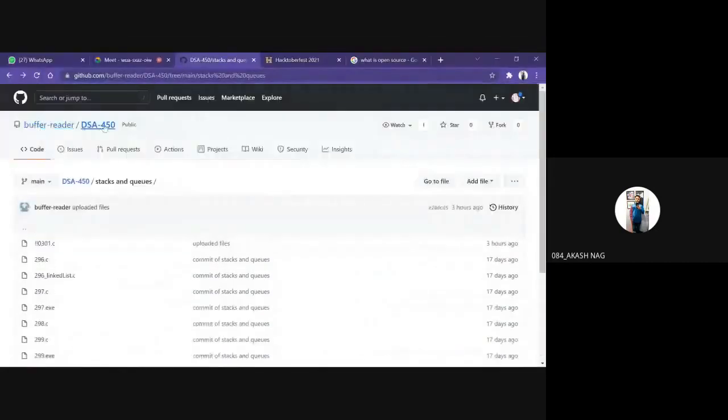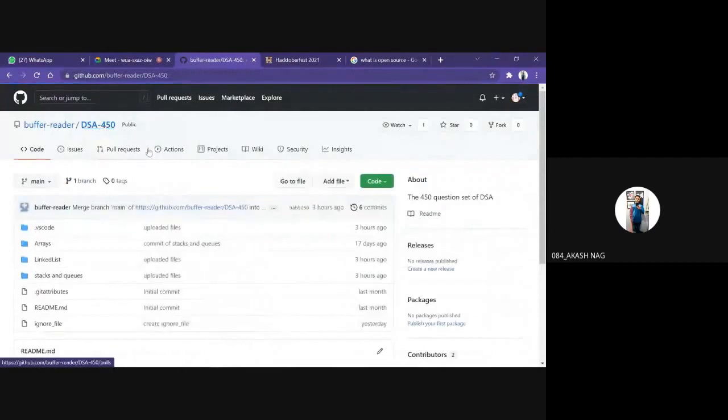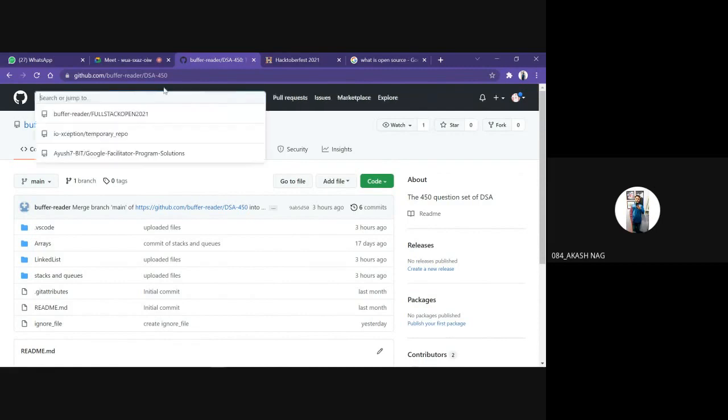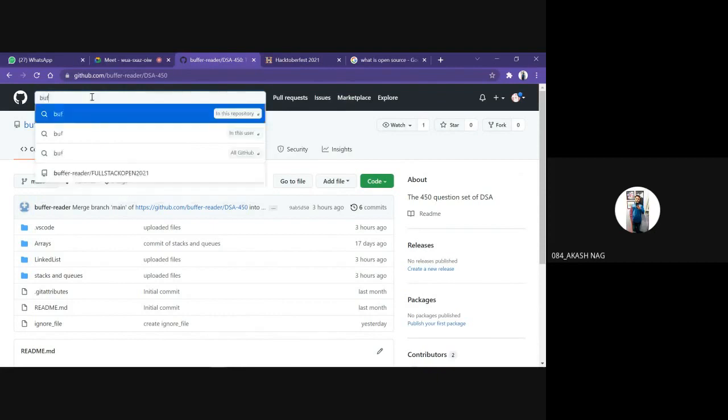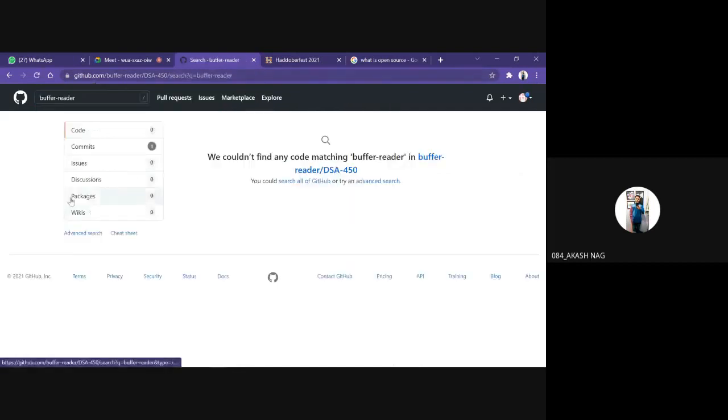Let's see. So our repository is DSA 450 that I've created for the 450 DSA problems. In the repository that we need, we will be creating a pull request. We go to that repository and create a pull request. Suppose I will be doing it from the start, typing in my name, such as Buffer Reader. My other account name is Buffer Reader, right? So I'll be typing my name.